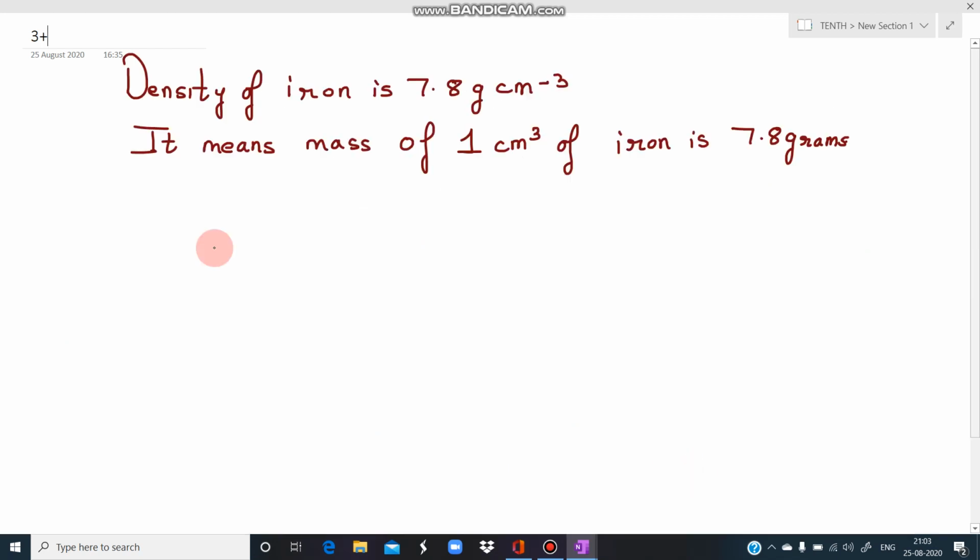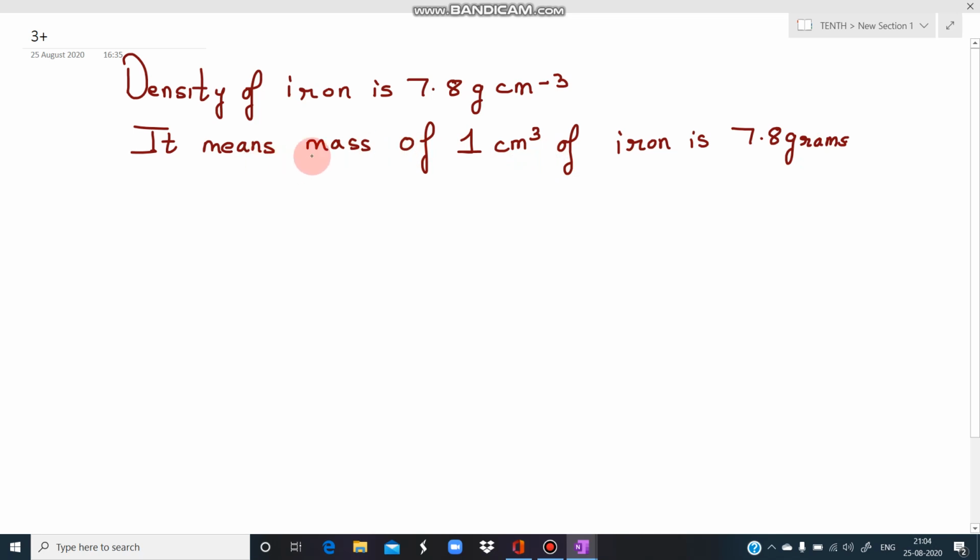If I say that the density of iron is 7.8 grams per cubic centimeter, if the density of iron is this much, so what does that mean? It means that the mass of 1 cubic centimeter of iron is 7.8 grams.